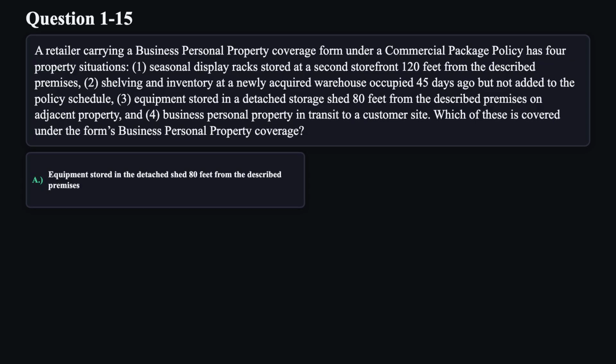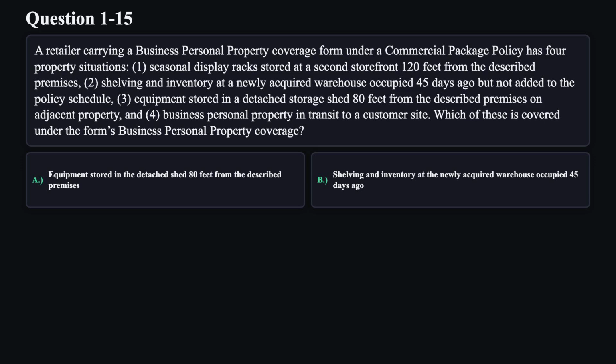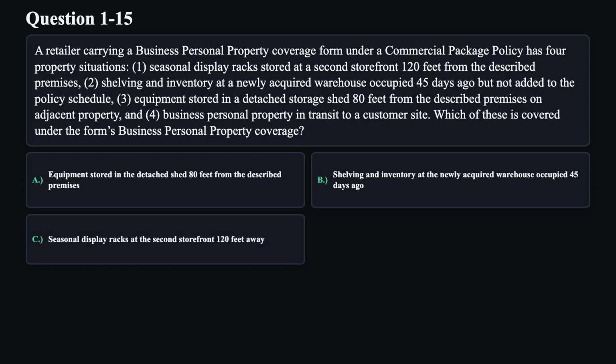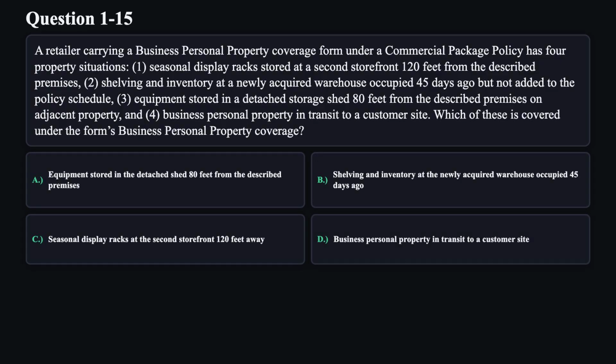A. Equipment stored in the detached shed 80 feet from the described premises. B. Shelving and inventory at the newly acquired warehouse occupied 40 days ago. C. Seasonal display racks at the second storefront 120 feet away. D. Business personal property in transit to a customer site.